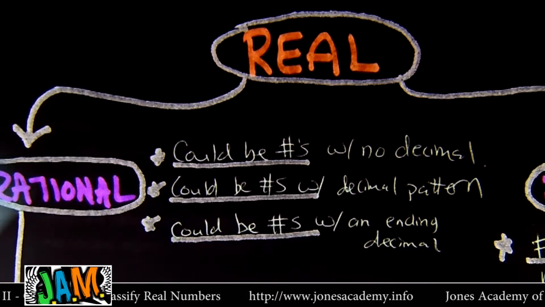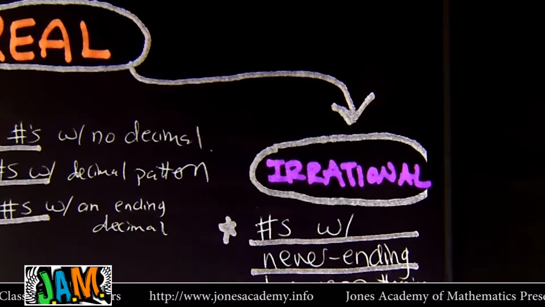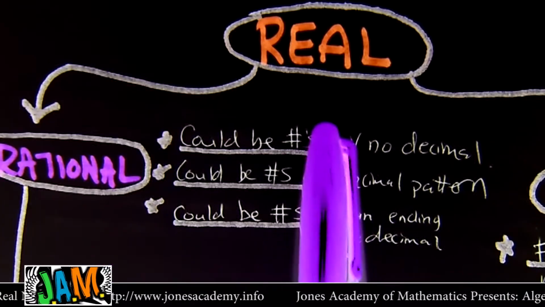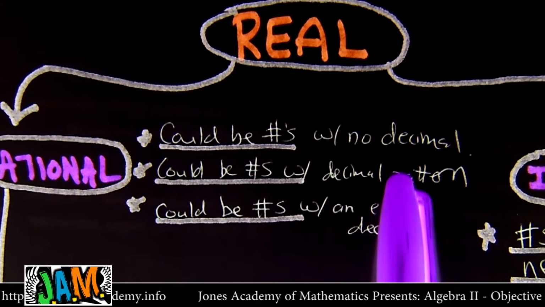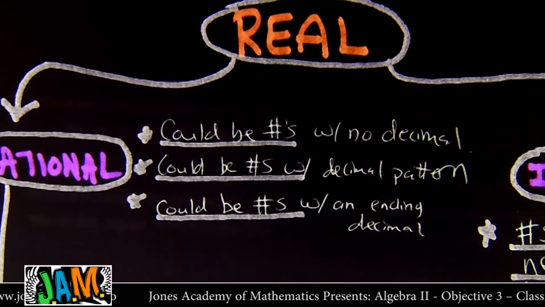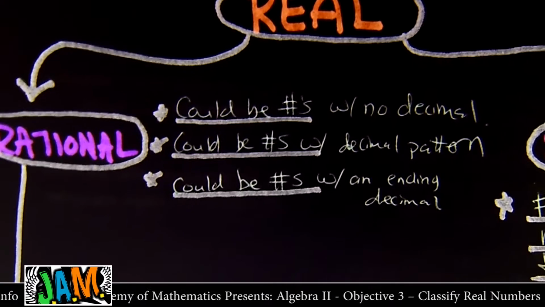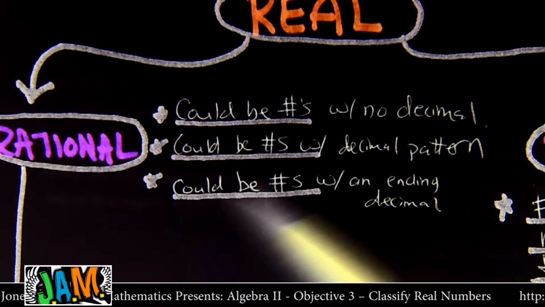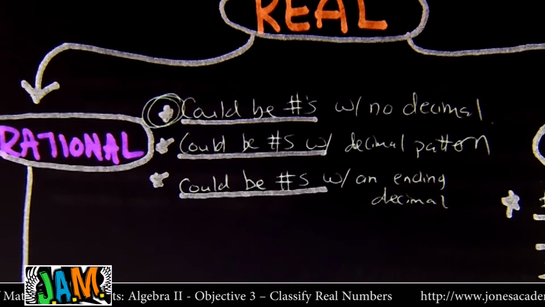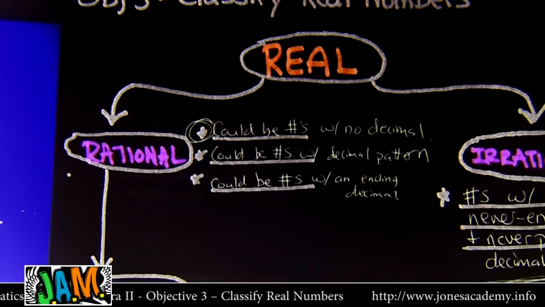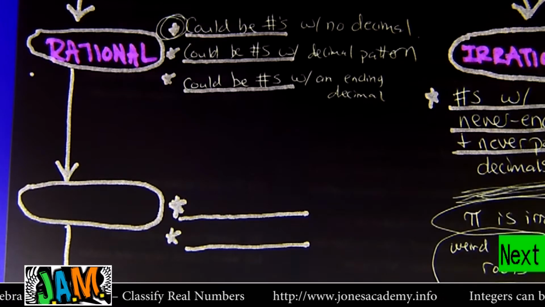One, if they don't have a decimal at all, well, it can't be irrational. Irrational is all about chaos decimals. So if it doesn't have a decimal at all, it's rational. If it does have a decimal pattern, 37, 37, 37, 37, it's also rational. Or if it just ends, like 2.78, rational. Now let's go down the family. Take all these numbers and let's just focus on the ones that have no decimal. If you have no decimal, you're rational, but you even get a better name. So you have a name that's called integer.